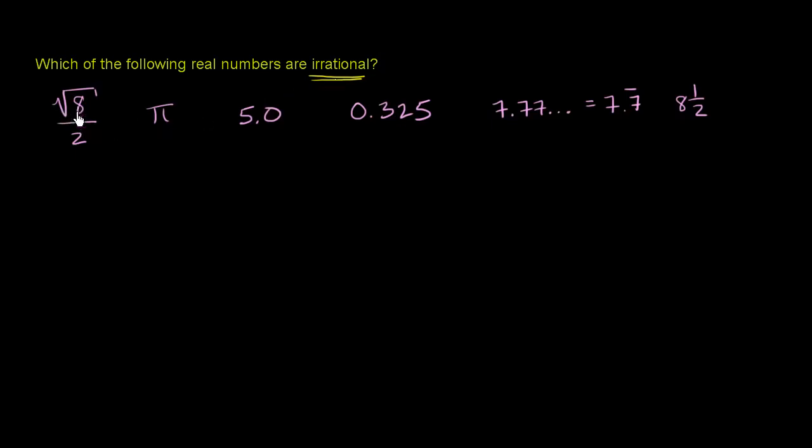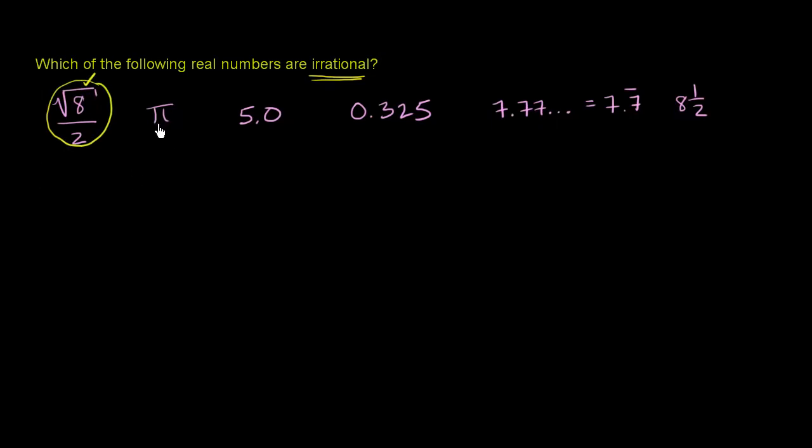So we have the square root of 8 over 2. If you take the square root of a number that is not a perfect square, it is going to be irrational. And if you take that irrational number and multiply or divide it by any other number, you're still going to get an irrational number. So square root of 8 is irrational. You divide that by 2, it is still irrational. So this is not rational, or another way of saying it, it is irrational.